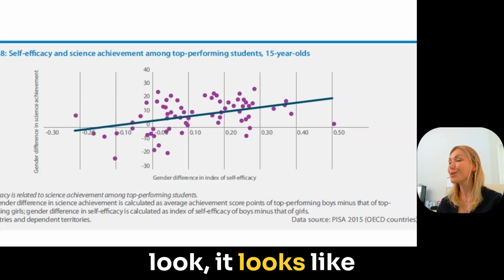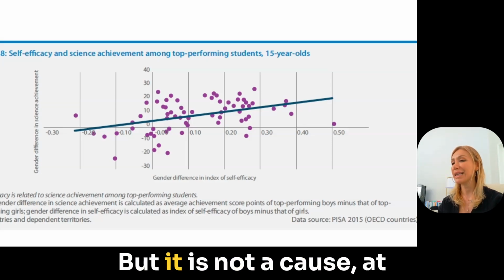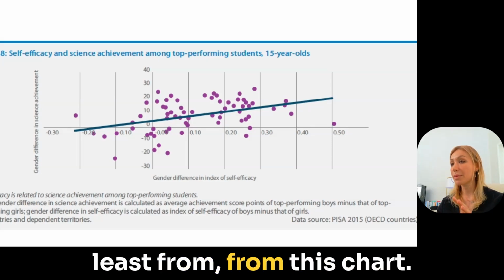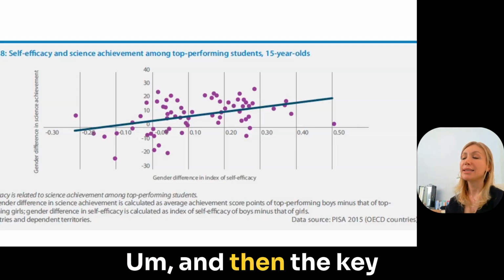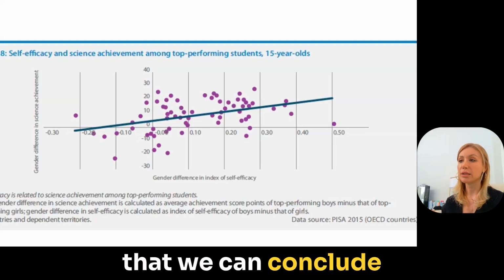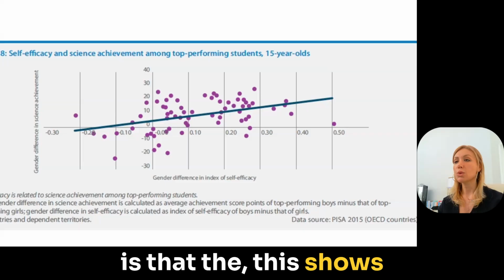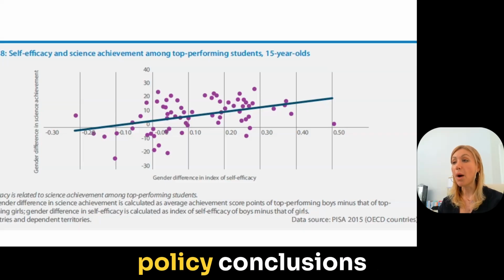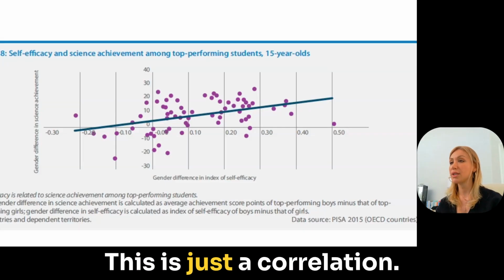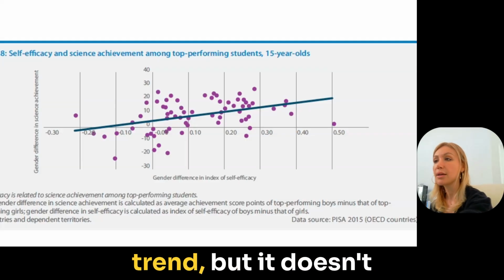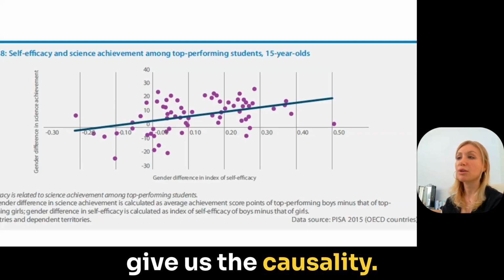It looks like a symptom, but it is not the cause. At least from this chart, we don't have that information. And then the key insight from this chart that we can conclude is that this shows an association, and the policy conclusions require causal evidence. This is just a correlation. This suggests a trend, but it doesn't give us the causality.